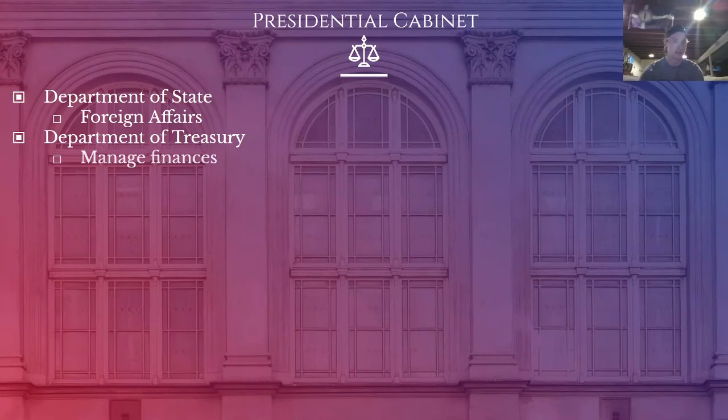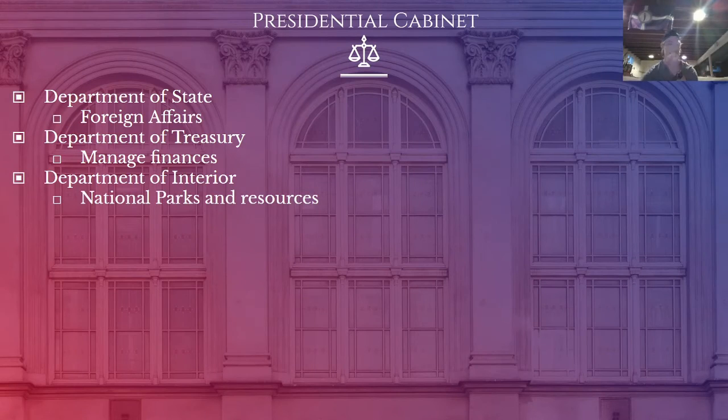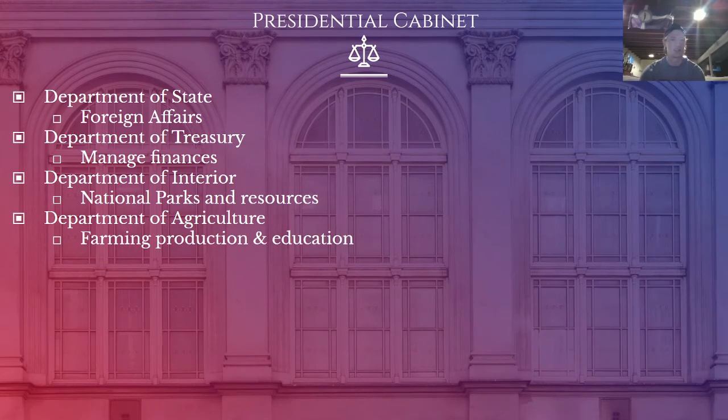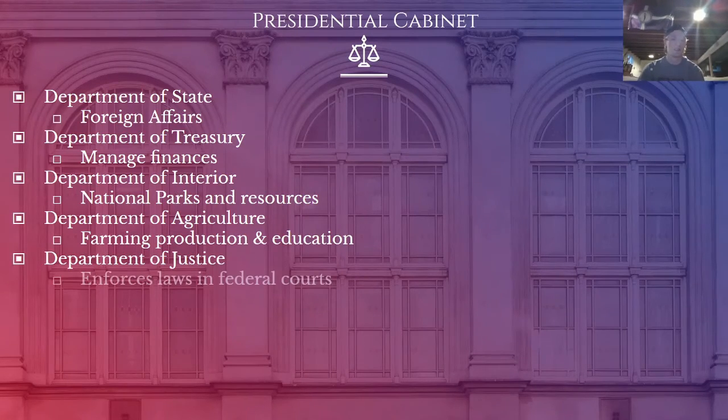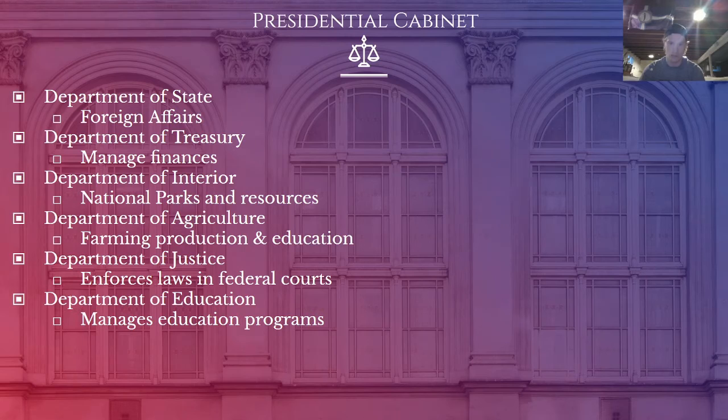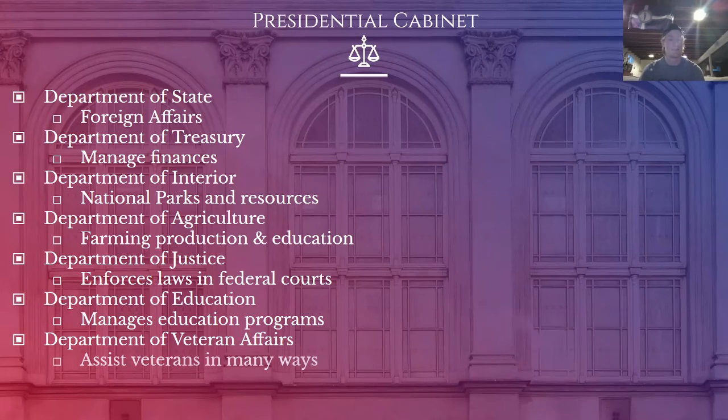The Department of the Treasury manages the finances, obviously. The Department of Interior is in charge of natural parks and resources, such as energy as well. Department of Agriculture, obviously farming, production, and education. Farming education, not just education itself. Department of Justice enforces the laws in federal courts. Department of Education manages education programs. Department of Veterans Affairs assists veterans in many ways. There are hospitals, there's the GI Bill, there are all sorts of ways the Veterans Affairs office is there to help veterans. Department of Labor makes sure that labor standards are being upheld.